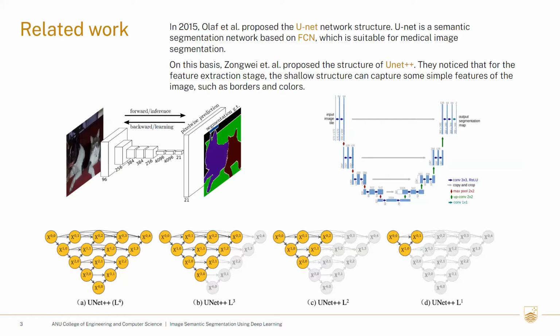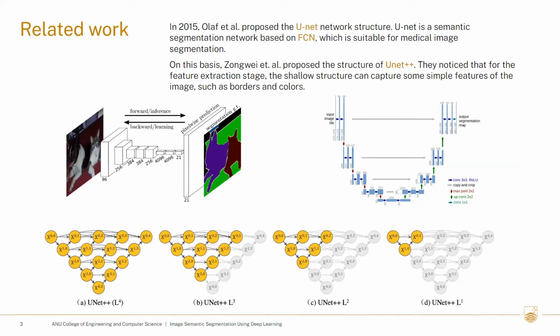Then comes the UNet. The UNet is a semantic segmentation network based on the FCN, which is suitable for medical image segmentation. The FCN network structure is modified and expanded in UNet so that it can obtain accurate segmentation results with a small amount of data for training. The main idea is to add a network similar to the previous one after the shrinking network, in which the pooling operator is replaced by an upsampling operator. Therefore, these layers increase the resolution of the output.